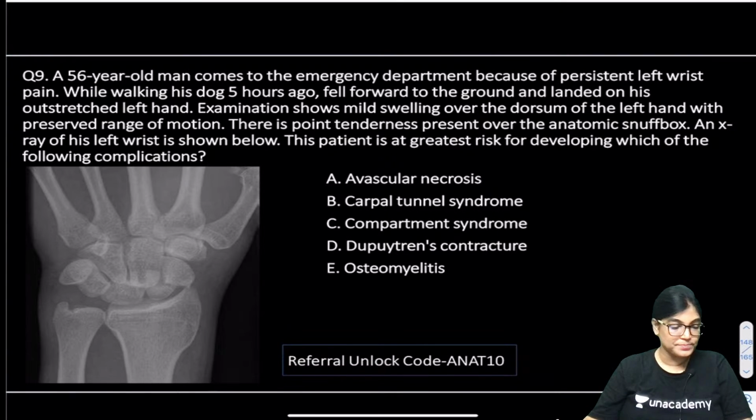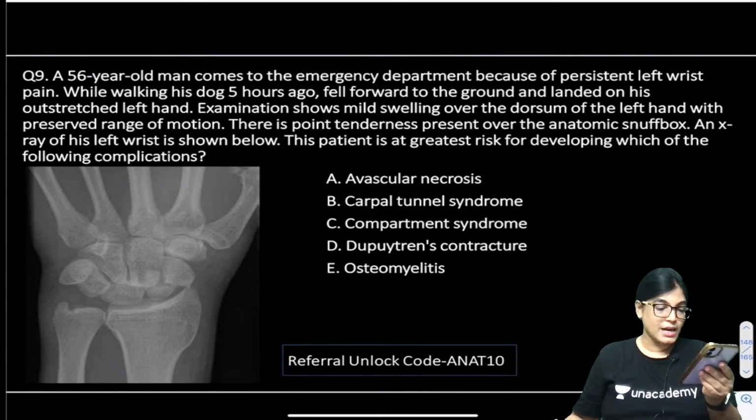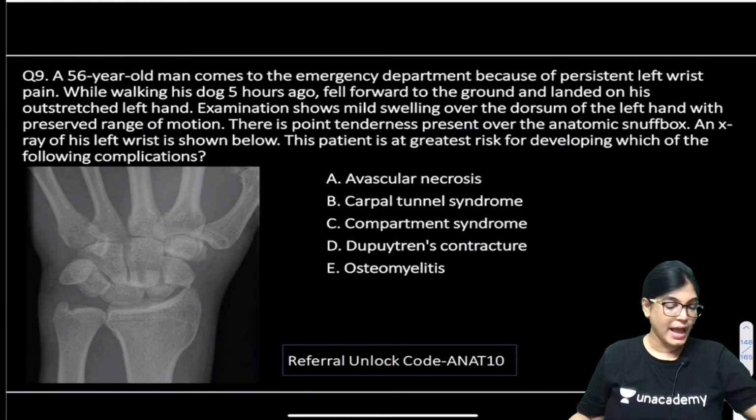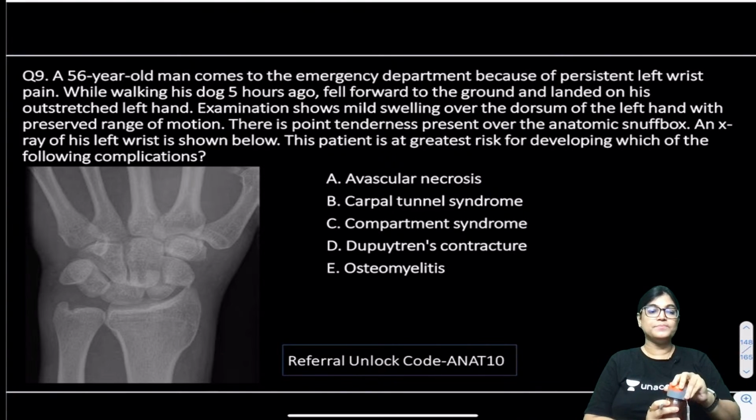Mark the correct answer. So yes, Akshit Bhatt, Prakhar Sharma, Dipti. I am getting A as the correct answer. Let me see others' answers and then I will explain.